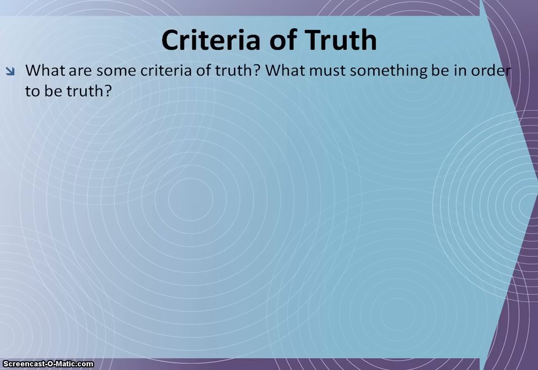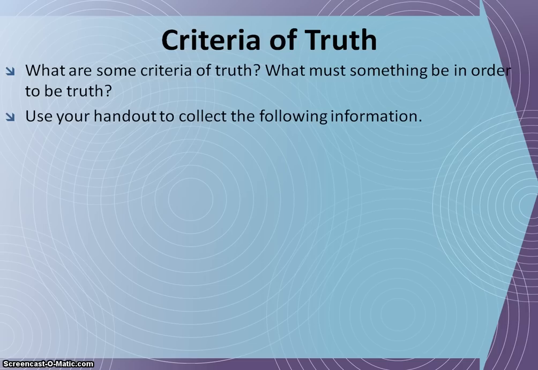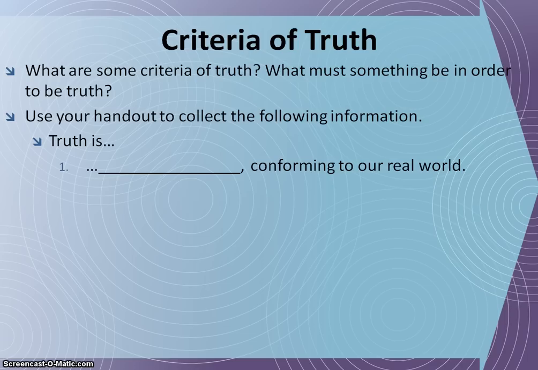Again, we're asking the question, what are some criteria of truth? What must something be in order to be truth? Again, use your handout to collect the information. Truth is something that we can perceive, and to perceive it, we want to make sure that it's based on the following criteria. This is information that I'm sure you've thought of. It's not new. We're just trying to organize it in a useful way.